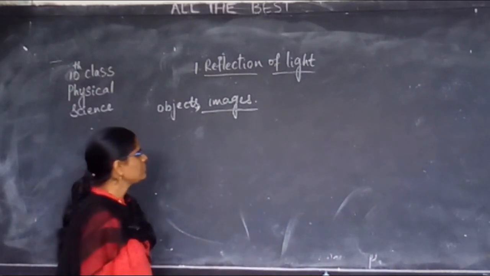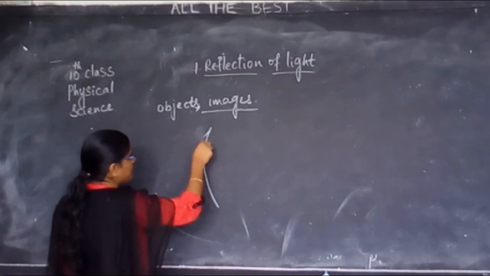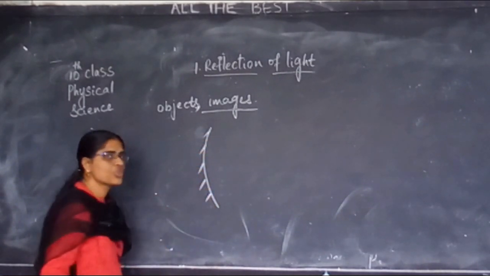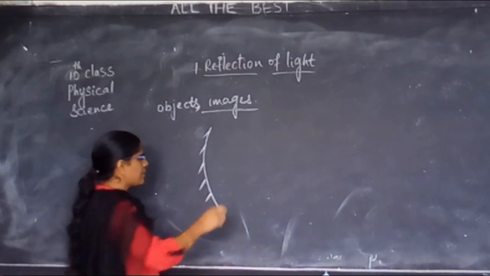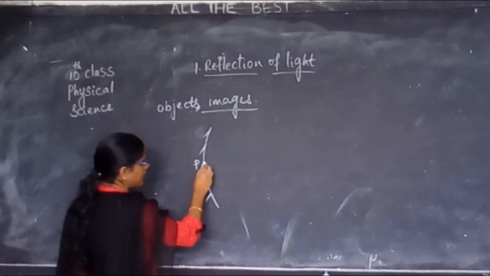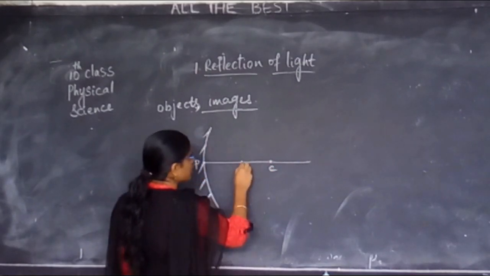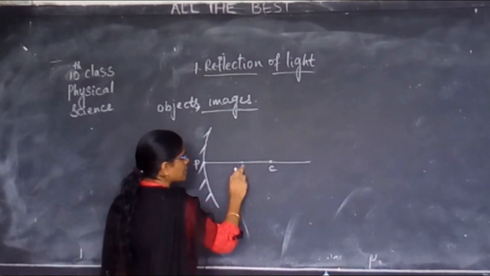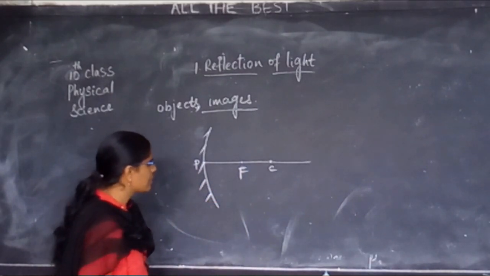Here, see, suppose I am keeping a mirror. Which mirror is it? Concave mirror. There is a pole for the mirror, a center of curvature, and a focus.